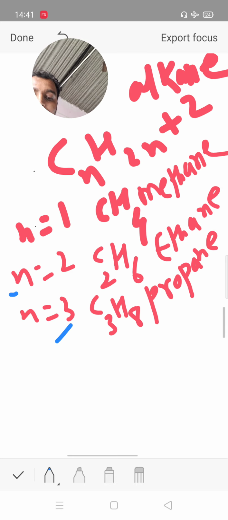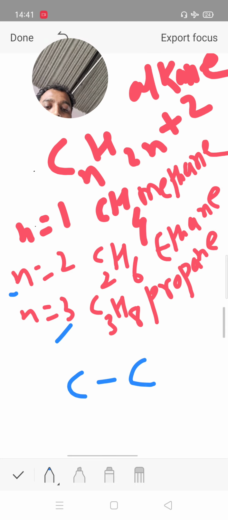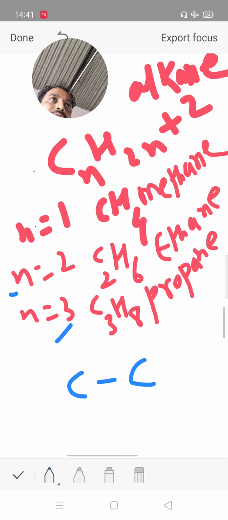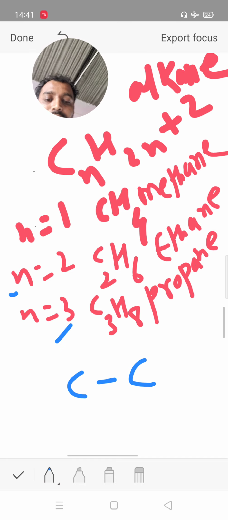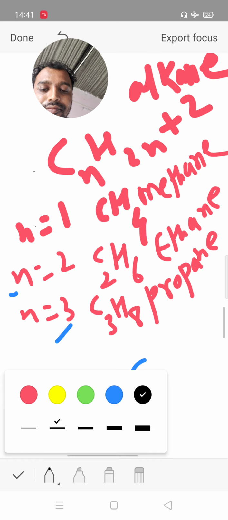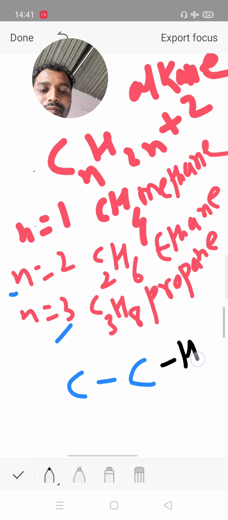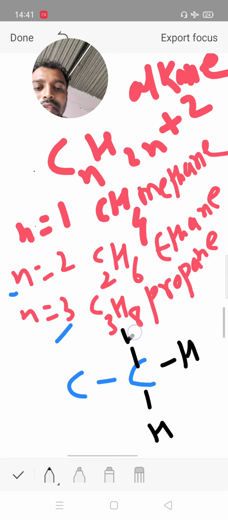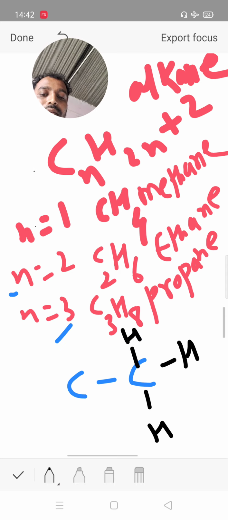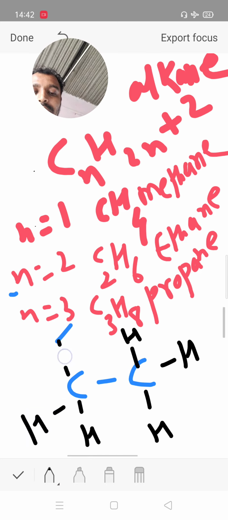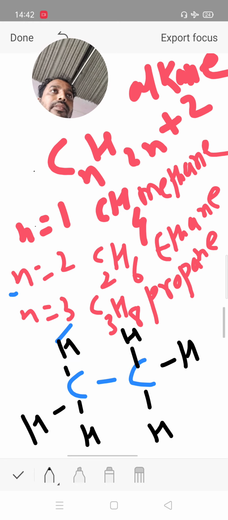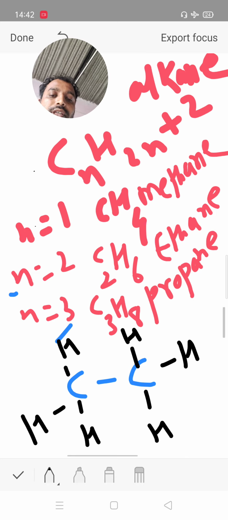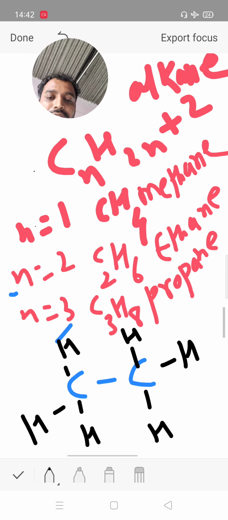Now the structure of ethane. There are 2 carbon. Valency of carbon is 4. Atomic number 6, with 2,4 as the electronic configuration. Now there are total 4 valency of carbon: 1, 2, 3, 4. Another carbon also has valency 4. It is the structure of ethane. Draw the structure of ethane. We already drew the methane structure, therefore now the ethane structure.